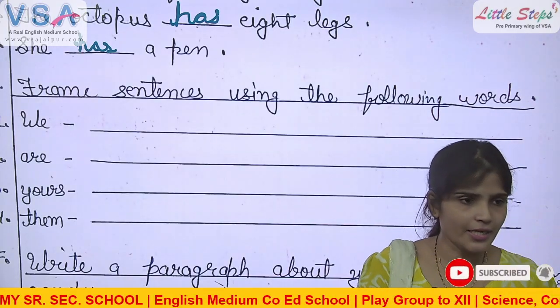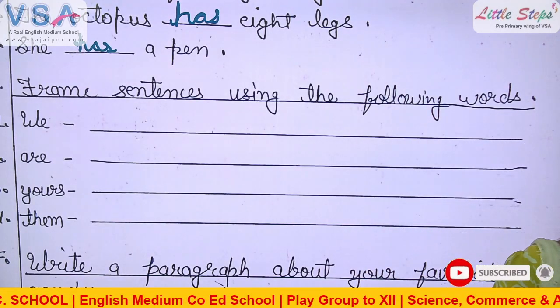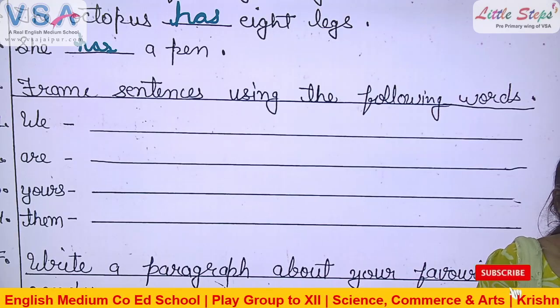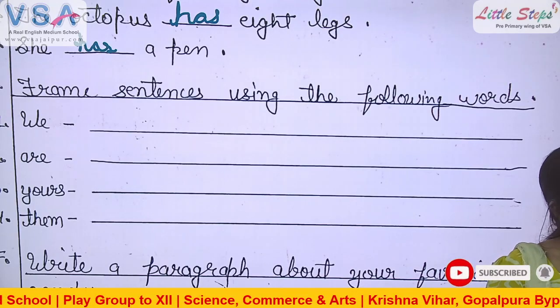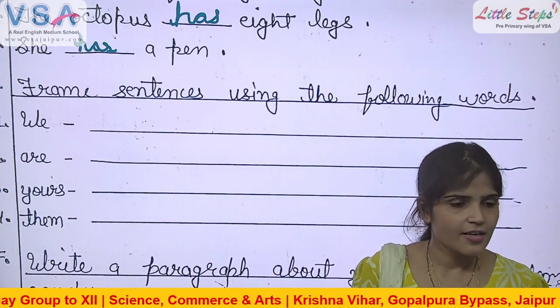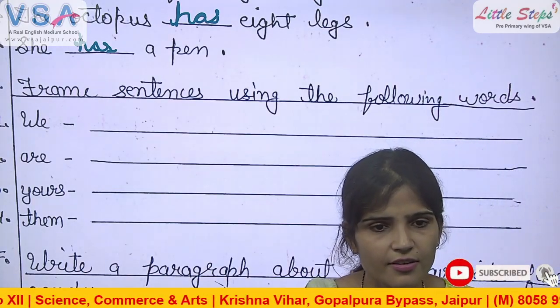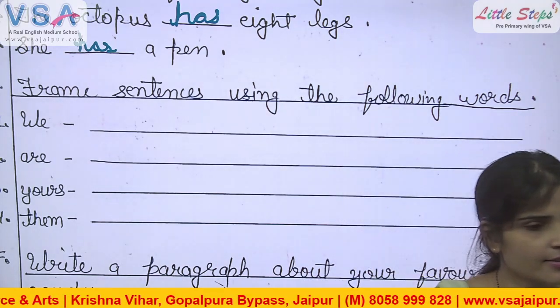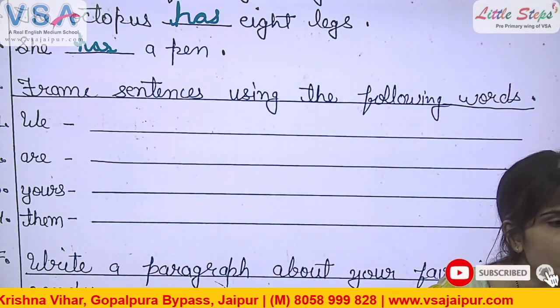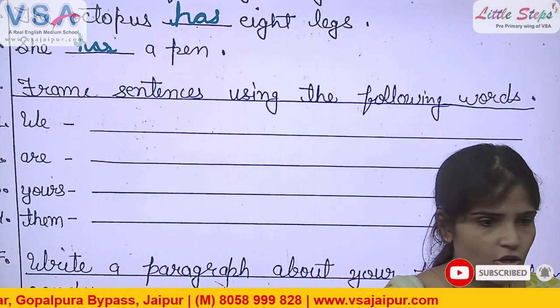So frame a sentence. Yes, Vidhan. You. Yes, it's correct. We are 10 years old. Yes, Devansh. We are playing. It's also right. We are ready. It's also right. Yes, Darshit.